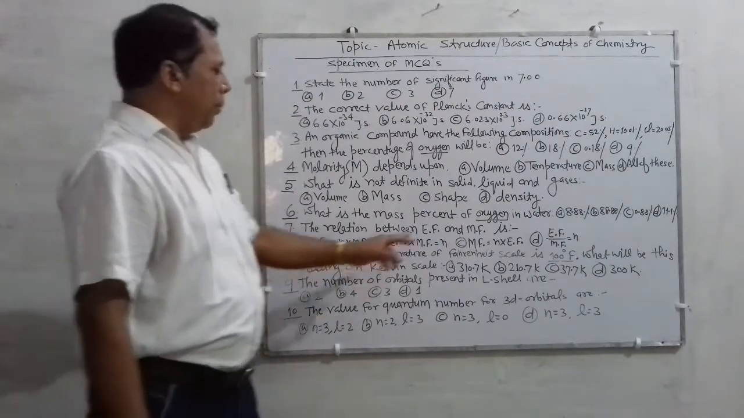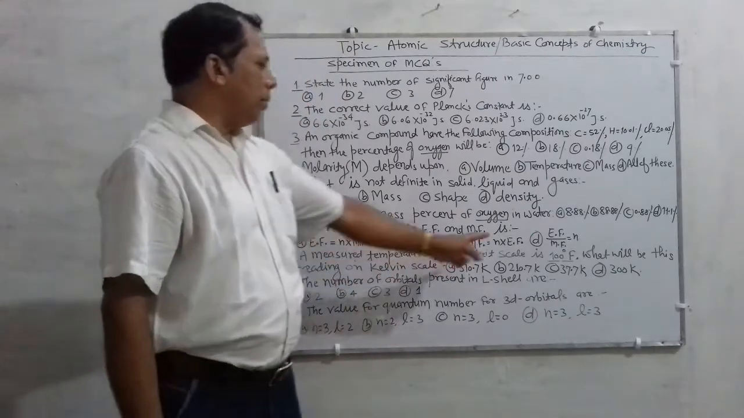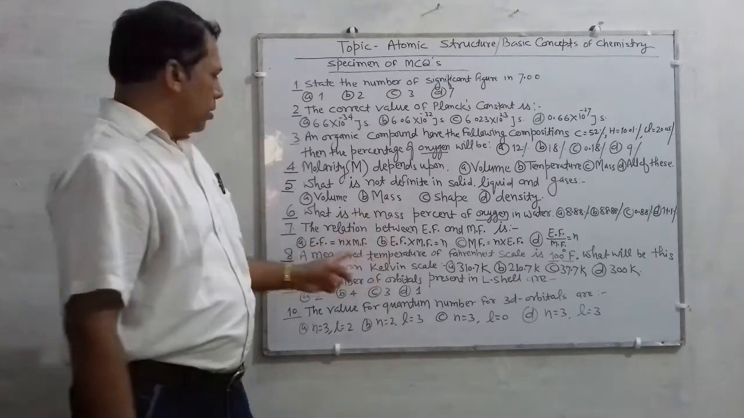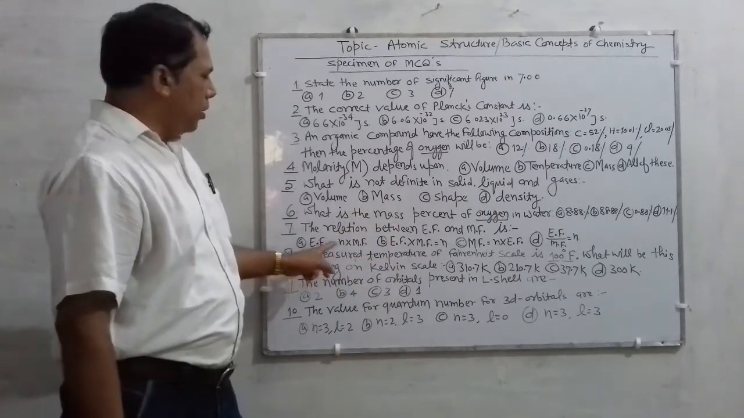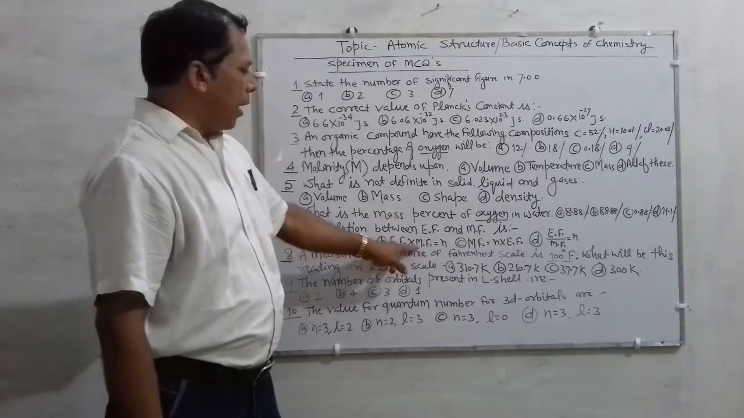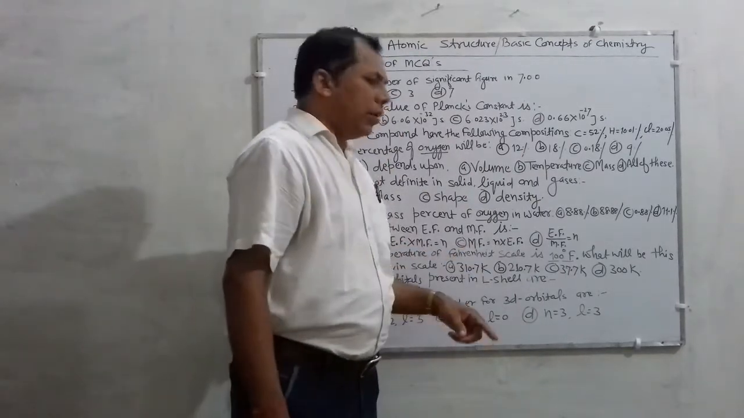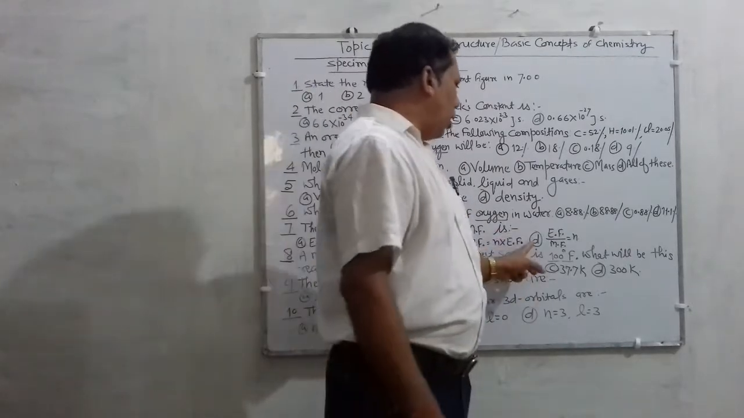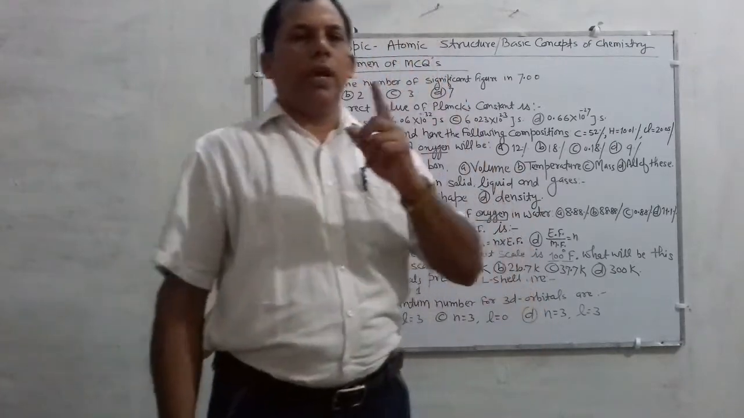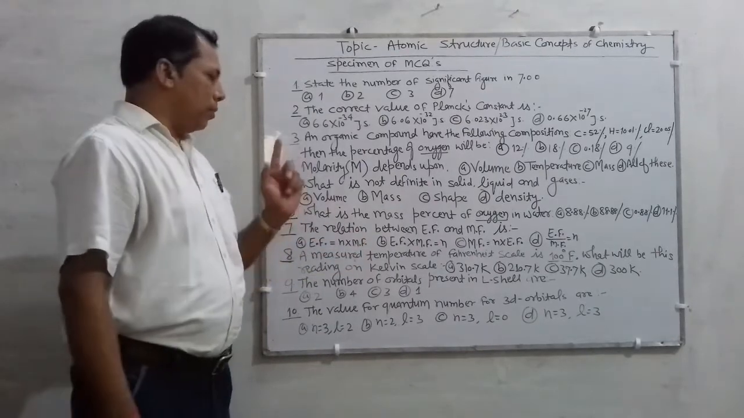The relation between empirical formula and molecular formula is. Four options are given; you have to select the answer which is right. First is empirical formula is equal to n into molecular formula. Second is empirical formula into molecular formula is equal to n. Third is molecular formula is equal to n into empirical formula. And the last option is empirical formula divided by molecular formula is equal to n. Among these four options, you have to find the correct one.